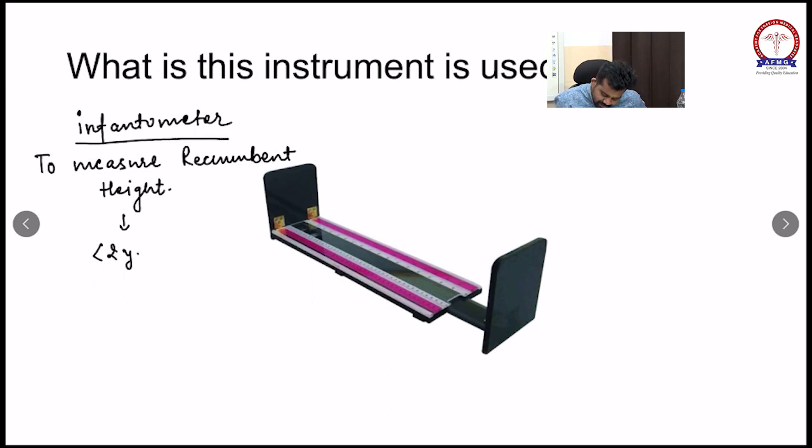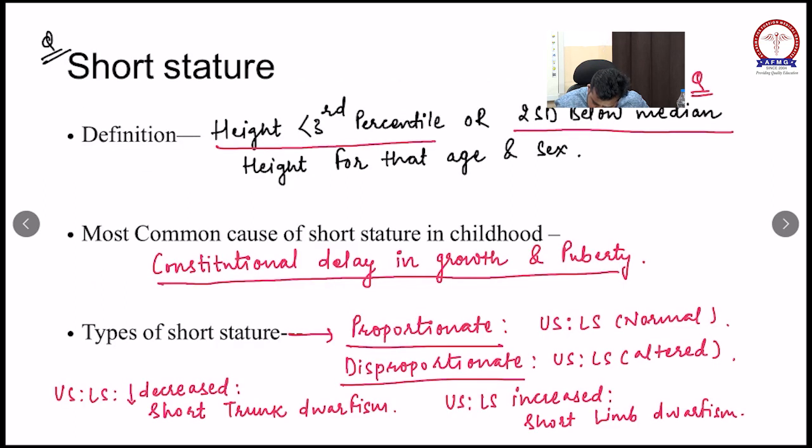If the upper segment to lower segment ratio is increased, it is considered as short limb dwarfism.